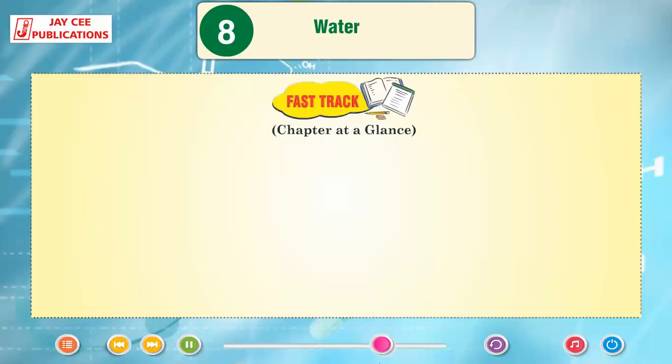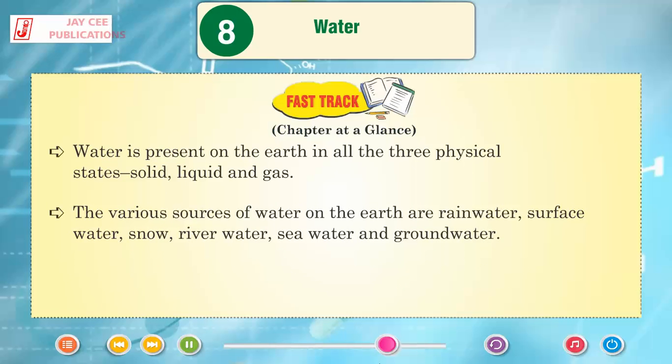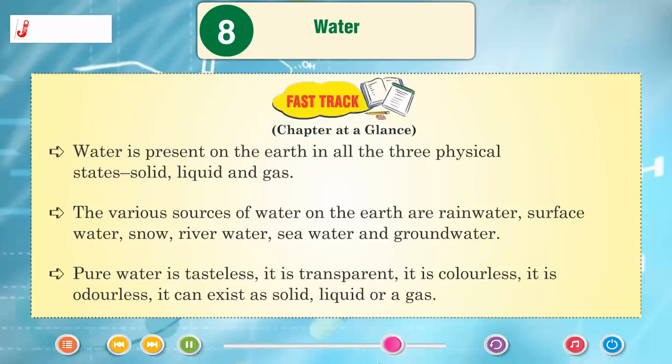Fast track: chapter at a glance. Water is present on the earth in all three physical states: solid, liquid and gas. The various sources of water on the earth are rainwater, surface water, snow, river water, sea water and groundwater. Pure water is tasteless, transparent, colorless and odorless, and it can exist as solid, liquid or gas.